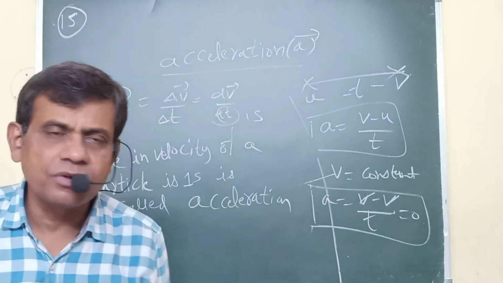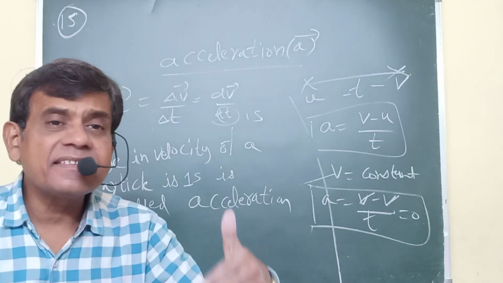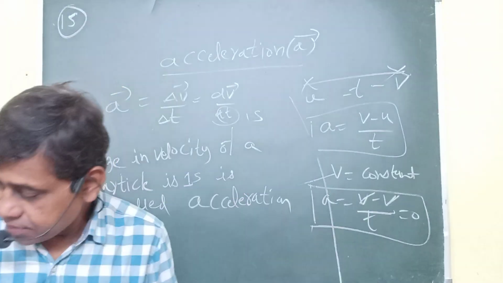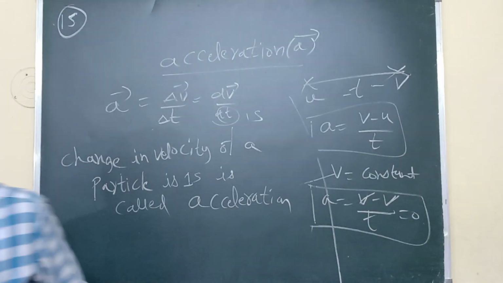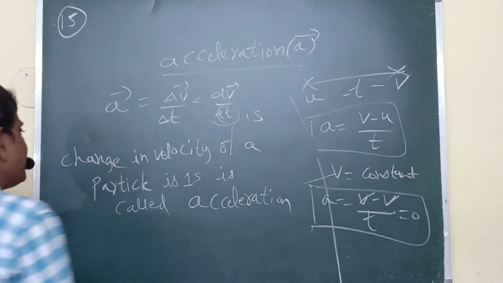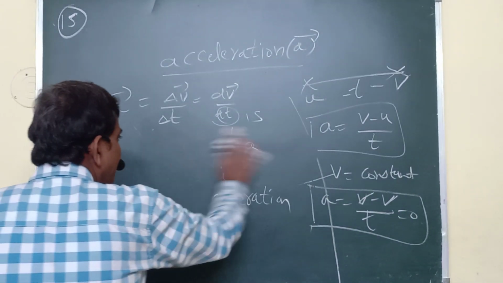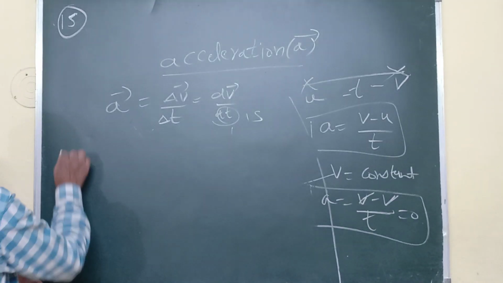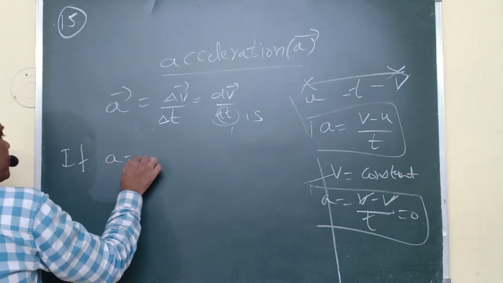Finally it goes to 0. Negative acceleration is called retardation. If A equals minus, that is called retardation or negative acceleration.